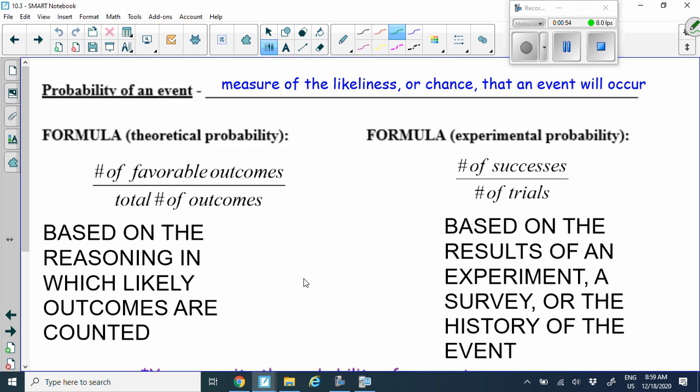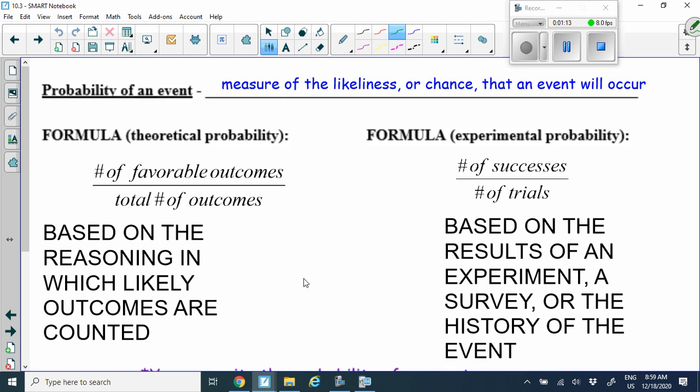Now, with theoretical probability, it's based on the reasoning in which likely outcomes are counted. So basically what would happen in a perfect world. While experimental, which of course you're doing an experiment, it's based on the results of an experiment, a survey, or the history of the event.